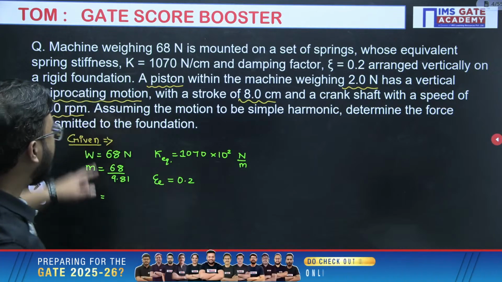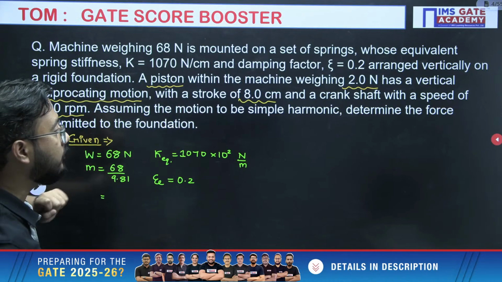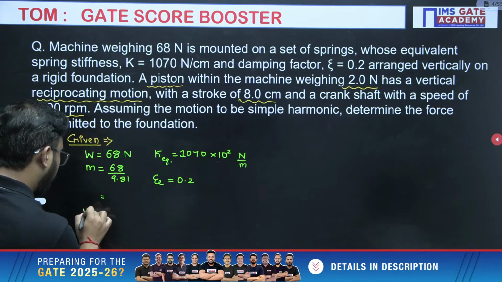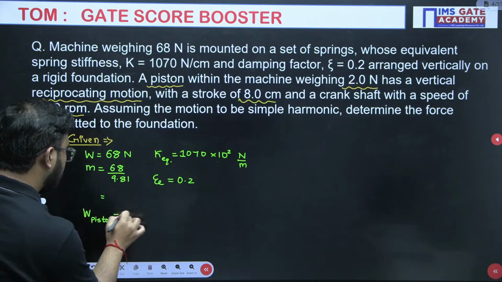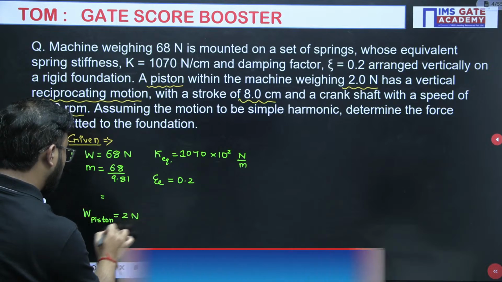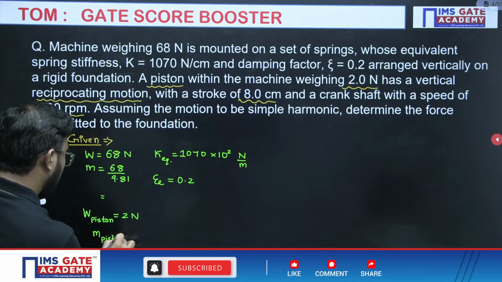Then damping factor they have given 0.2. Arranged vertically on a rigid foundation. Fine. The piston within the machine has a weight of 2 Newton. Now, the piston which is having a reciprocating motion has a weight of 2 Newton, so to calculate the mass of the piston, we will again divide by 9.81.